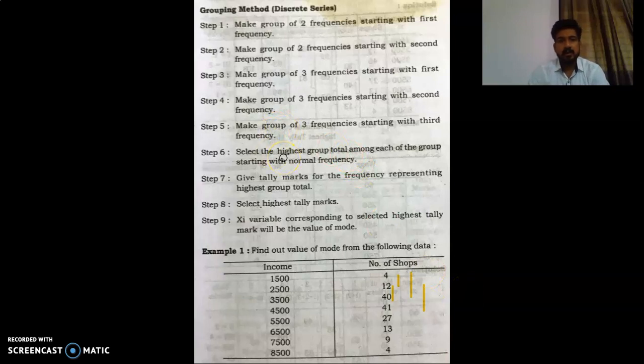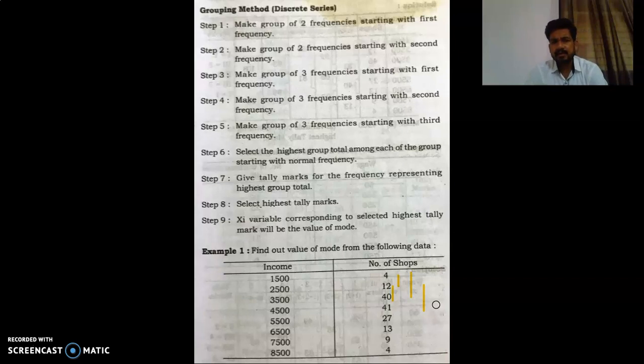Select the highest group total among each of the groups, starting with normal frequency. After having this total, you will have the value which is actually the highest value from that particular data set, and you have to round it, you have to select that. Then you have to use the tally marks methodology to find out the frequency representing the highest group total. The highest group total, from there, using the tally marks, you have to find out the frequency.